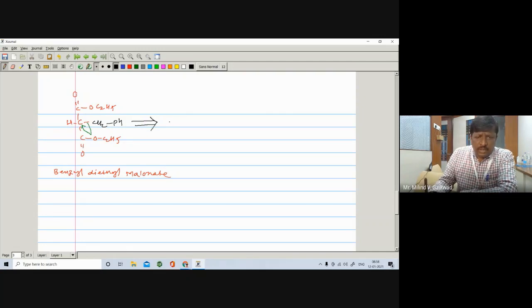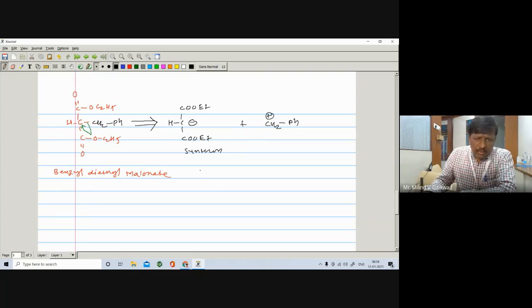Disconnection, you have to break a molecule in such a way that we can get corresponding fragments. So you know there is a formation of a C negative carbanion, and this part is as it is COOEt. Further here COOEt. So this fragment C negative plus CH2 plus and Ph. So we are having both in this case, positive also and negative also.